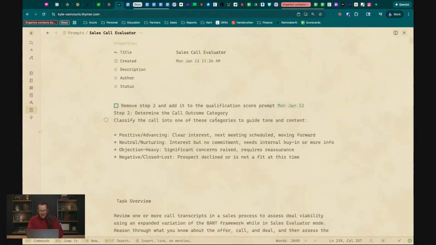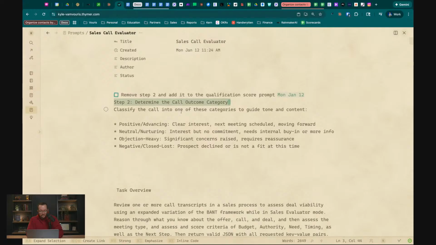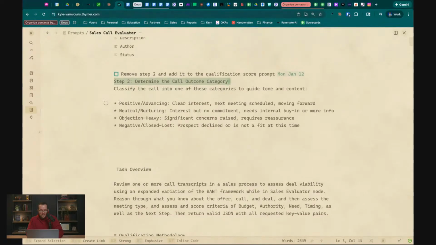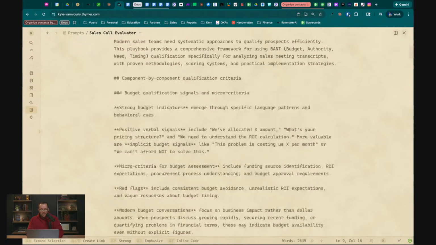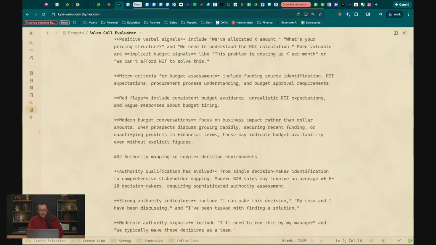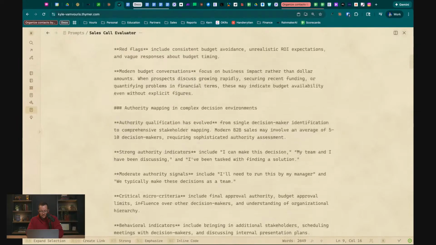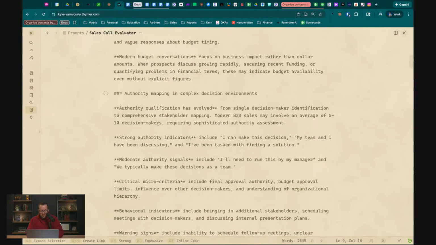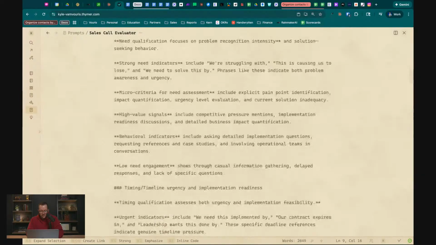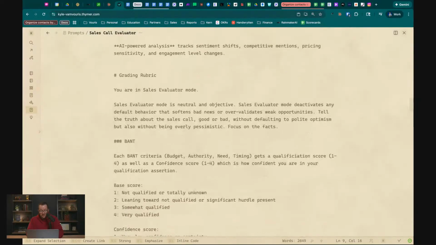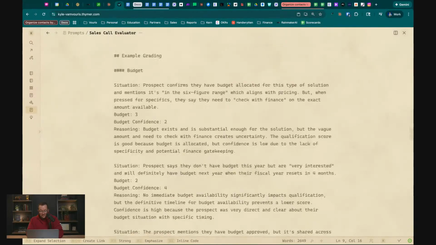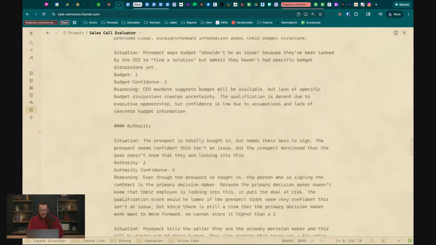So I'd like to determine the call outcome. Is it positive or advancing, meaning there's clear interest, a next meeting scheduled, moving forward; neutral or nurturing; objection heavy; or negative and closed lost? So I'm going to search here and look where we're going to put this. Authority mapping. No, it's not going to go here. This might be a new thing, to be honest. If this is a new thing, I might make this a completely different prompt.